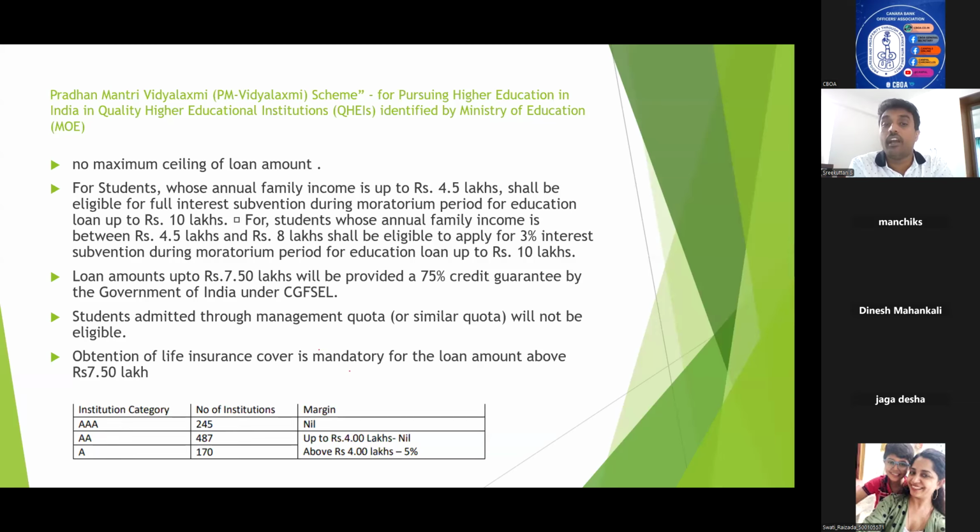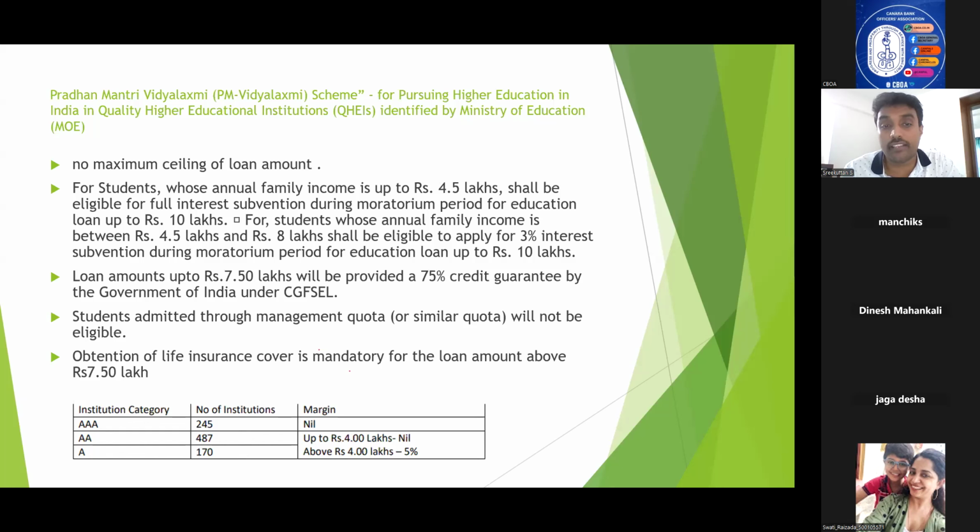So what you need to understand is a student will be eligible for interest subvention for education loans up to 10 lakhs under this scheme. But if the annual income is up to 4.5 lakhs, they will get full interest subvention during the moratorium period. And if their family income is between 4.5 lakhs and 8 lakhs, they will be getting 3% interest subvention.